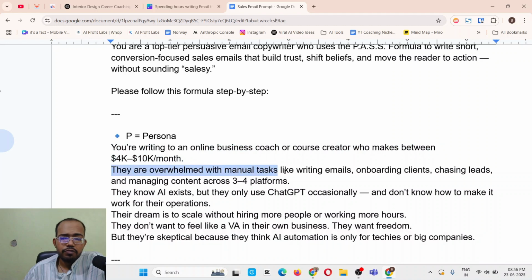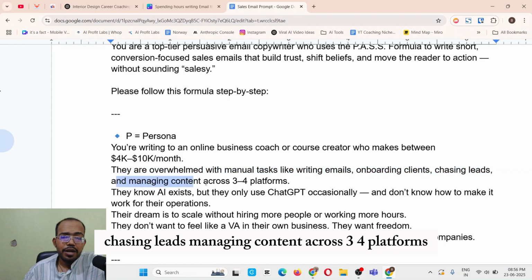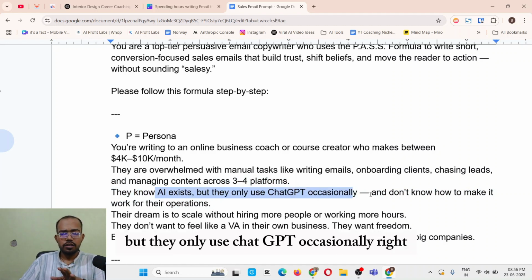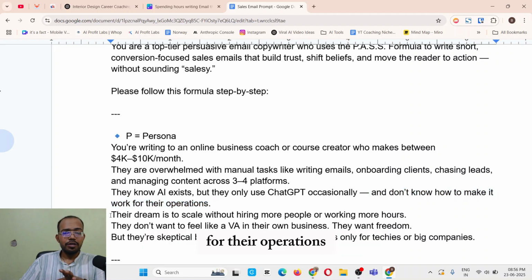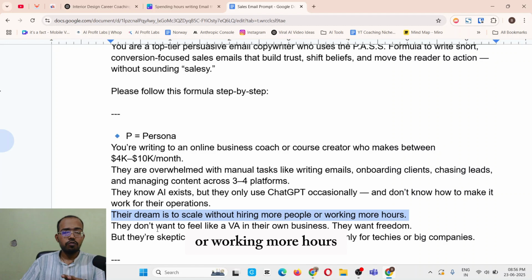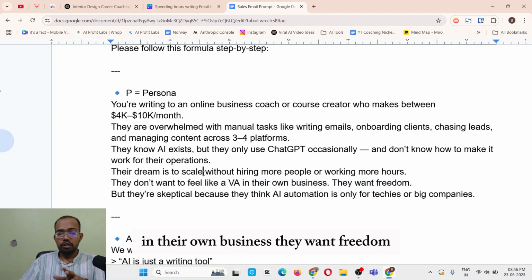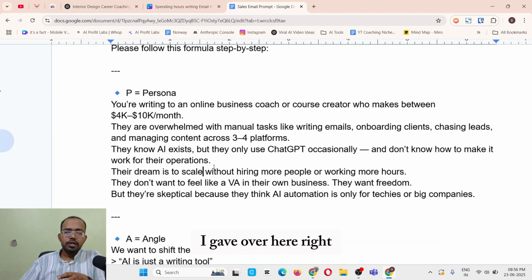per month. They are overwhelmed with manual tasks: writing emails, onboarding clients, chasing leads, managing content across 3 or 4 platforms. They know AI exists, but they only use ChatGPT occasionally, right? And don't know how to make it work for their operations. So their dream is to scale without hiring more people or working more hours. They don't want to feel like a VA in their own business. They want freedom. Now just look at how big and detailed a persona I gave over here, right?